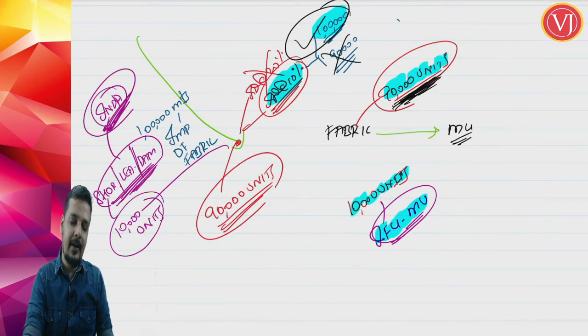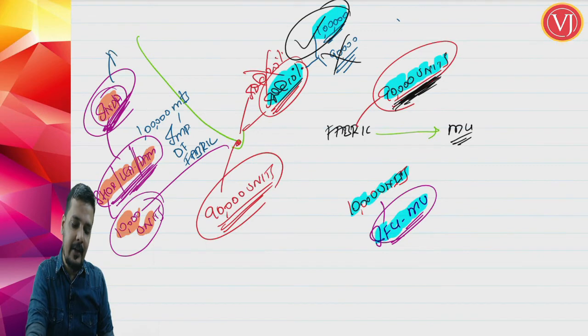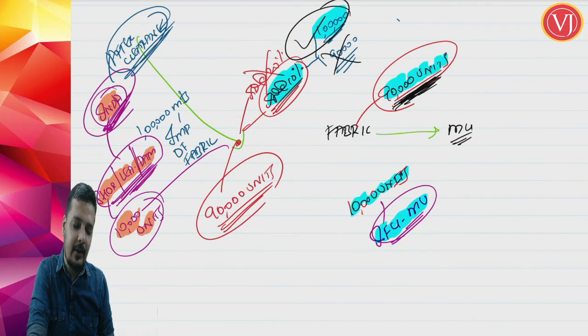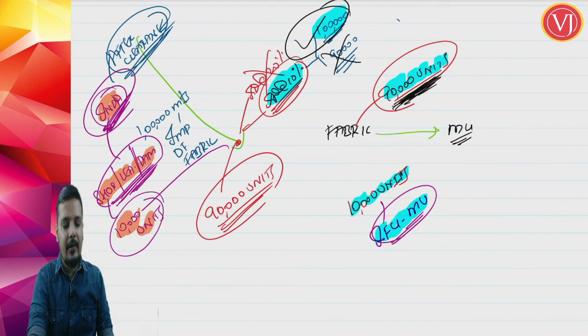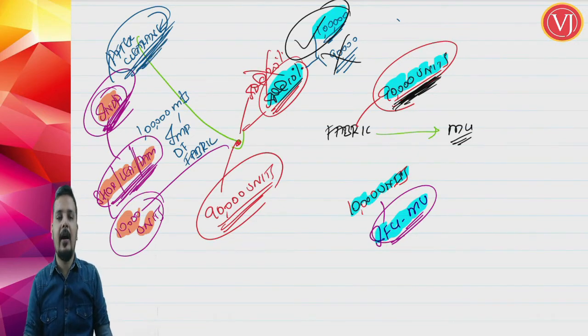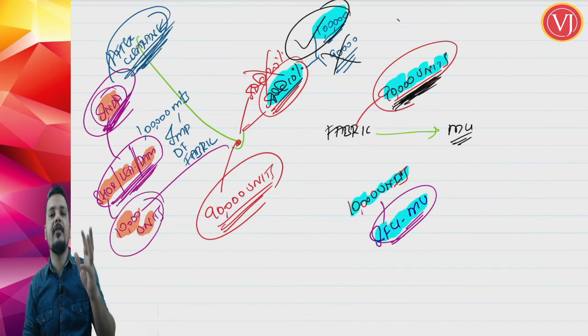Friends, I am repeating again, this shortage, leakage or damage of 10,000 units has happened in India after clearance. Otherwise you will have a doubt. If it is before India, the levy itself is on 90,000 units. So the levy in this case was on 1 lakh units, and the collection will also be on 1 lakh units, but at the reduced rate.